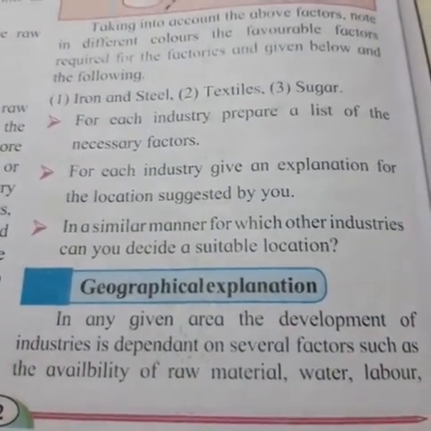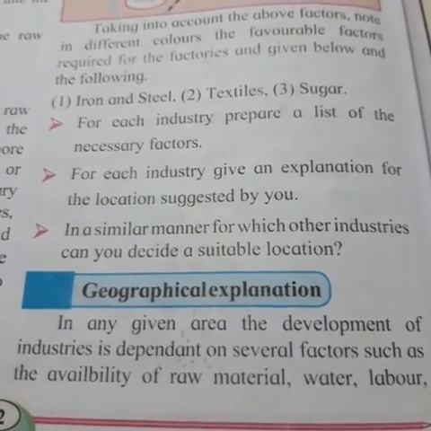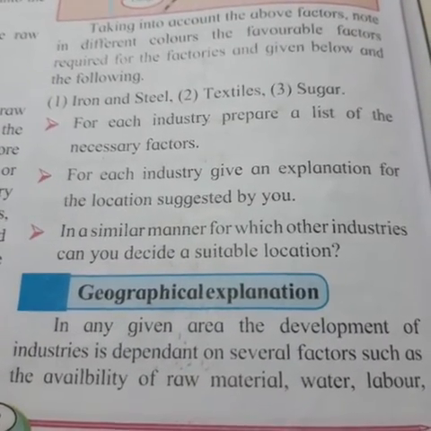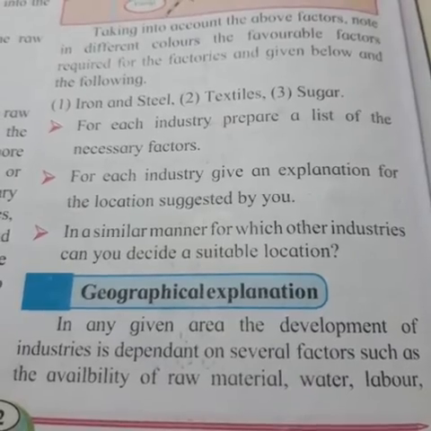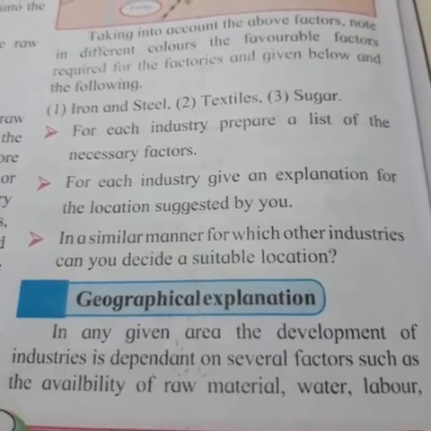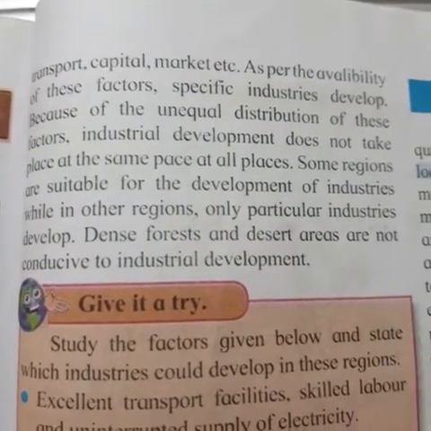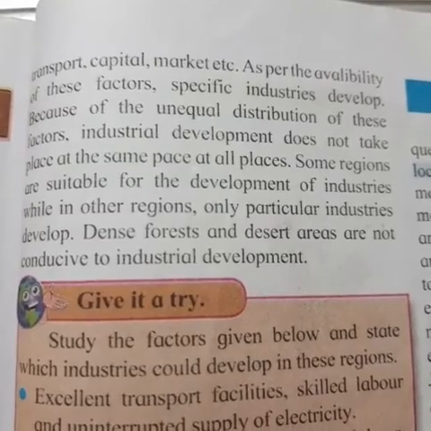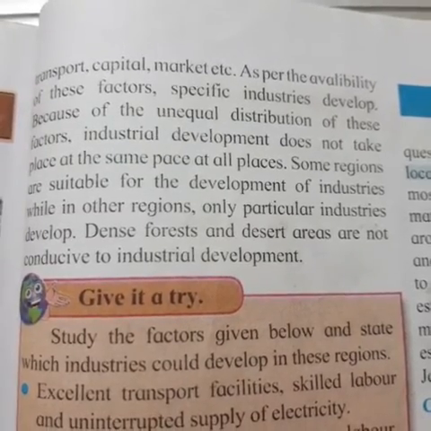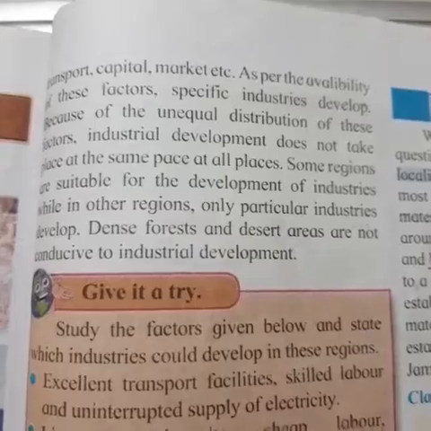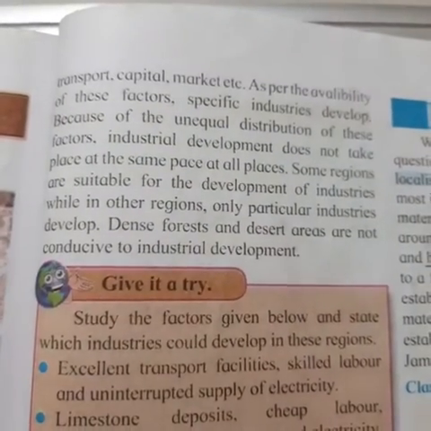Geographical explanation. In any given area, the development of industries is dependent on several factors such as the availability of raw material, water, labor, transport, capital, market, etc. As per the availability of these factors, specific industries develop.